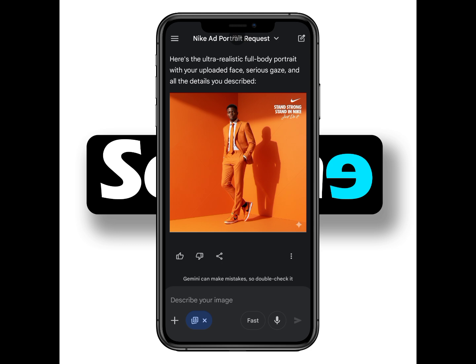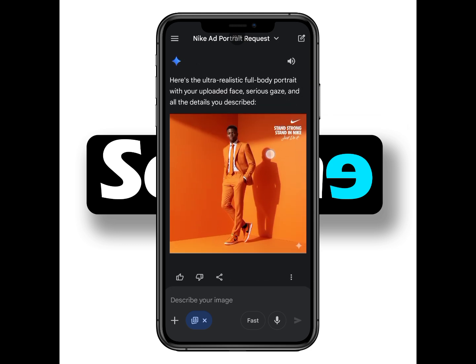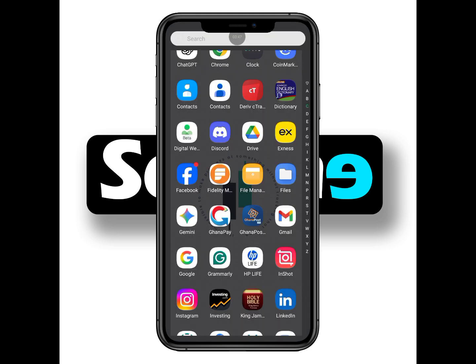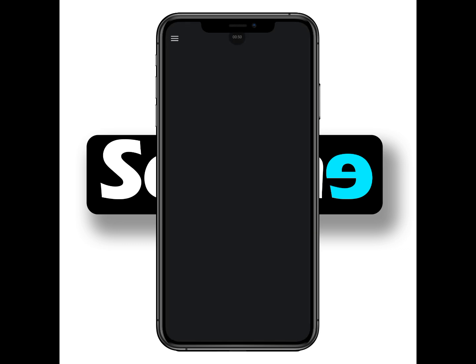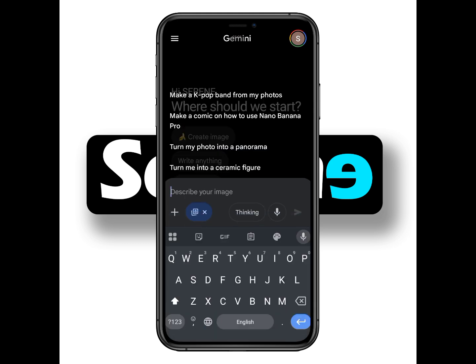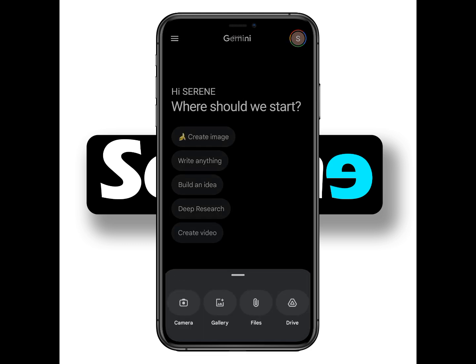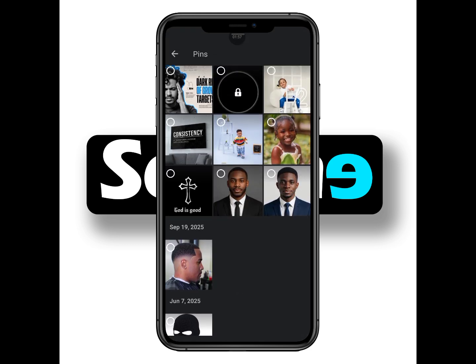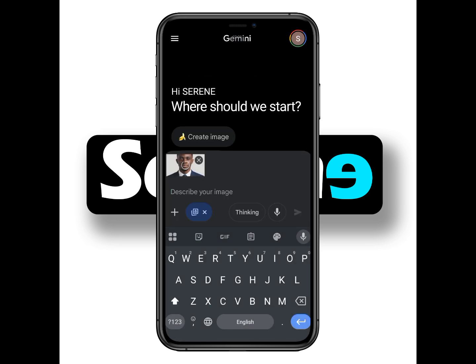Okay, so we're going to use Google Gemini for this particular project. We tap on Google Gemini over here, and once the app loads, this is what you are going to see. Now the thing that you want to do is tap on create image, the first option over here. Once you tap on it, I'm going to leave the prompts in the video description, so don't worry. Tap on the plus sign to select the picture that you want to use. I'm going to select a random picture from my gallery, this particular picture over here. Once I've selected it, I'll tap on add. Good, so the picture has appeared over here.